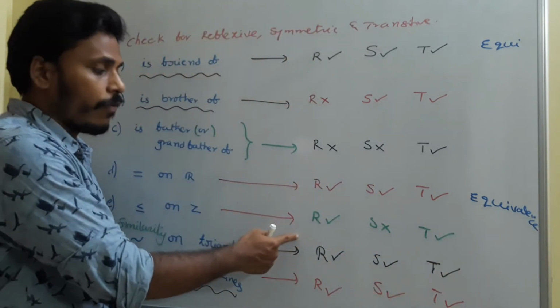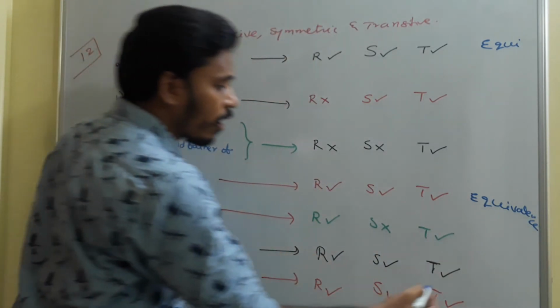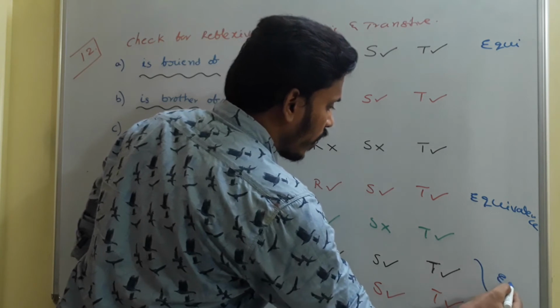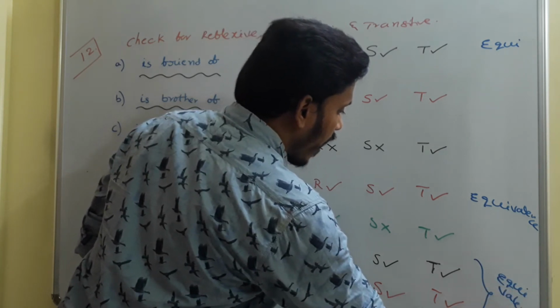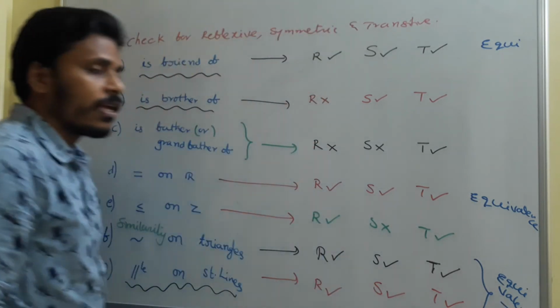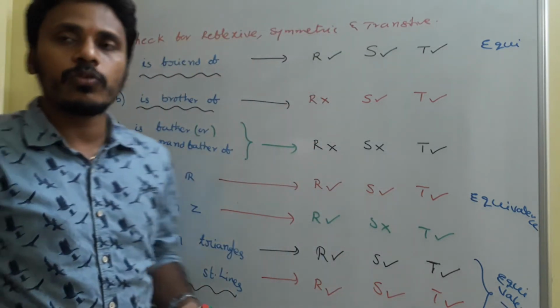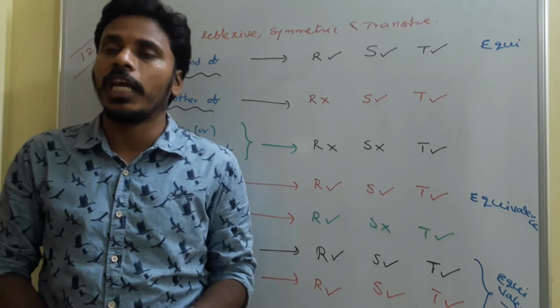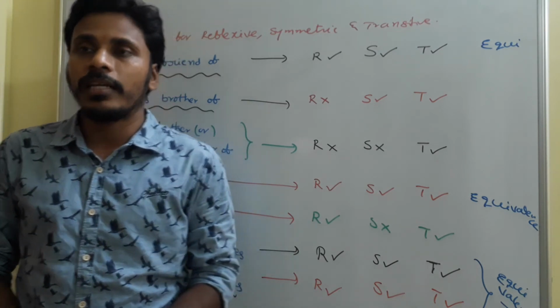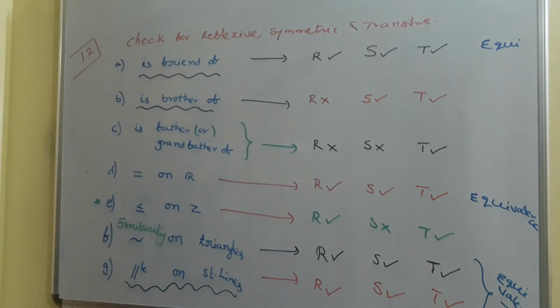And then here symmetric fails, for these two all are correct, and we will say that these two are also equivalence relations. As I mentioned in the last class, if a relation satisfies reflexive, symmetric and transitive properties, then we say those relations are equivalence relations. Okay, just have a look. At the end, this is the analysis related to reflexive, symmetric and transitive.